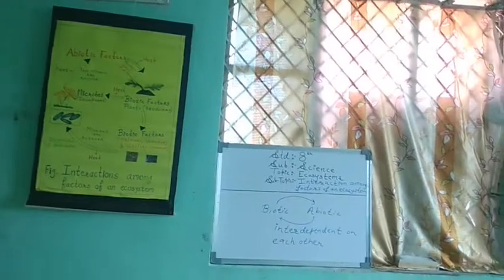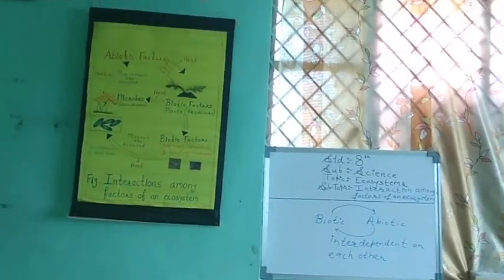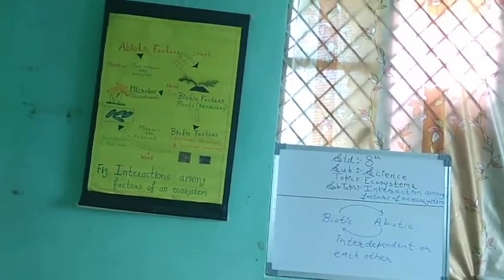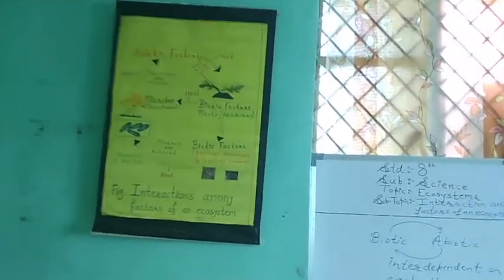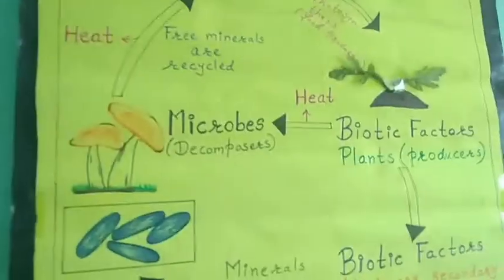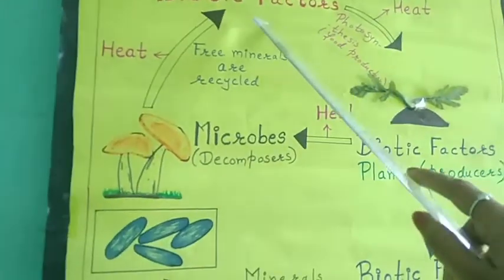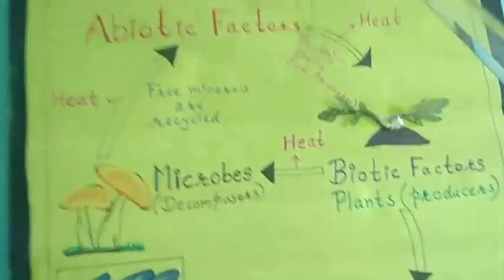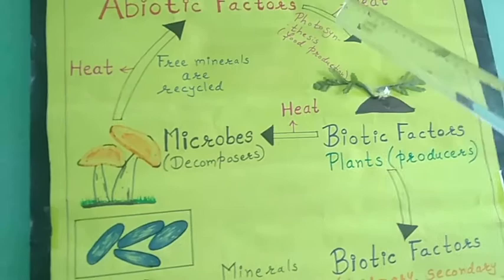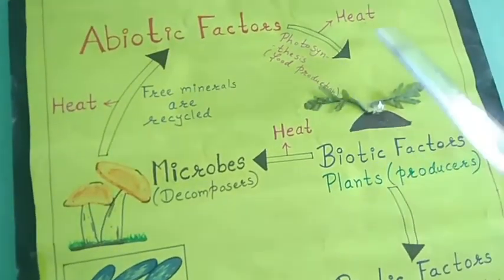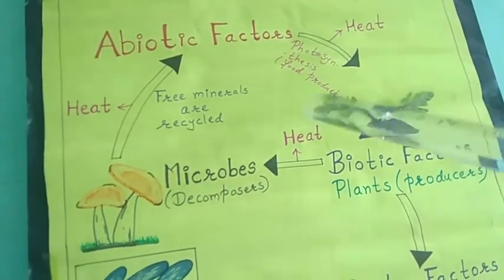You can see the chart here. In this chart, it is shown that first of all, abiotic factors are there. On these abiotic factors, the biotic factors are dependent. With the help of these, the photosynthesis process takes place.